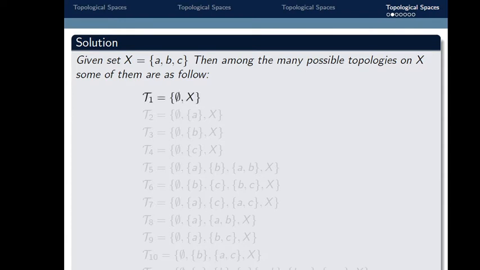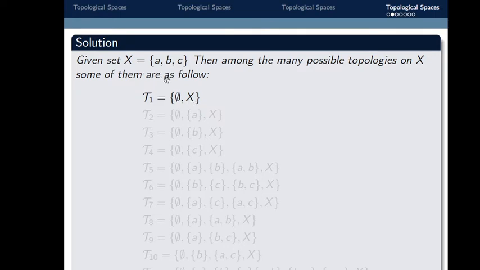First one: tau 1 equals {empty set, X}. If this tau 1 satisfies all three properties, then tau 1 is a topology on X. We know that the empty set is a subset of every set. That's why the empty set belongs to tau 1. Second, every set is a subset of itself.